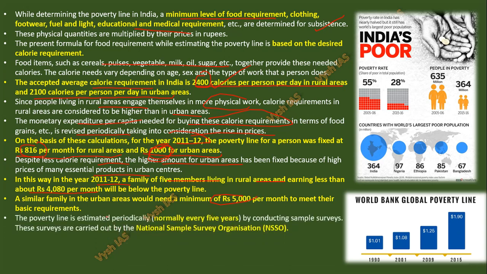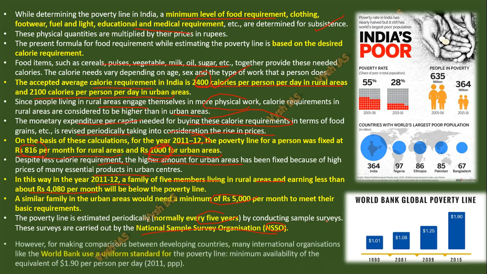So the poverty line is estimated periodically, normally every 5 years, by conducting sample surveys, and this is conducted by the National Sample Survey Organization, NSSO. NSSO and CSO are all under the Ministry of Statistics. You can go and check the website also; all these things will be listed there. But I am taking from NCERT.